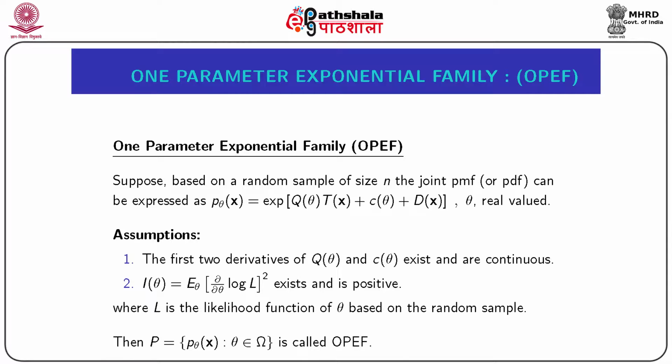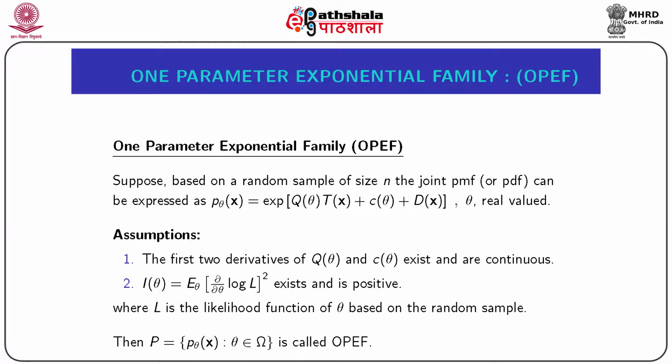Moreover, q(θ) and c(θ) are functions of θ, and T(x̃) is a statistic based on x̃, and d(x̃) is a function which is necessarily independent of θ.